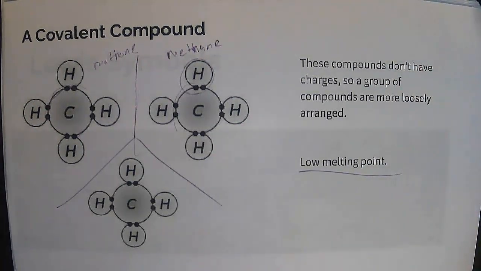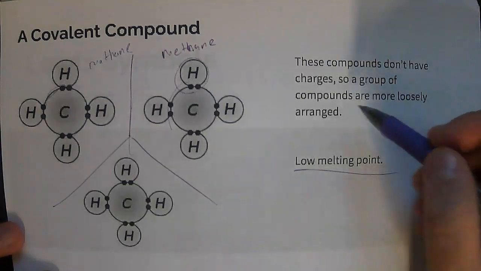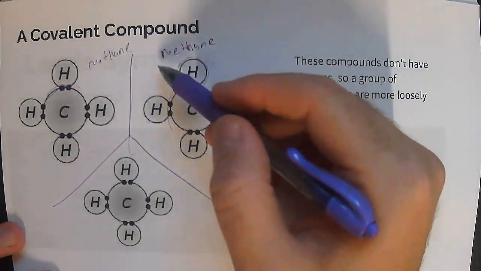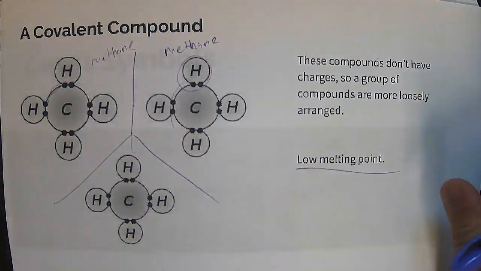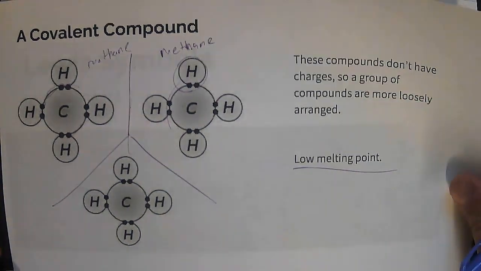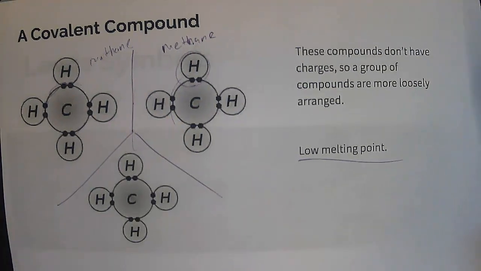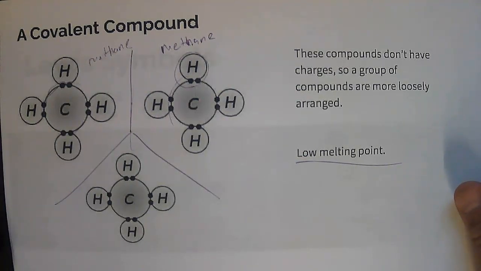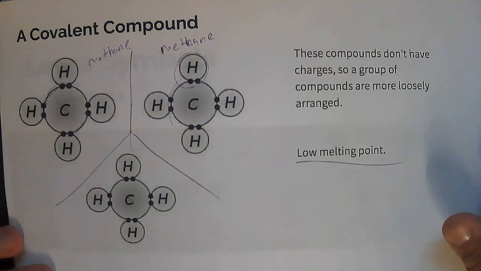we talked about in the ionic compounds. Sodium chloride is a solid at room temperature. And so it has to do with their bonding. And so compounds that are covalent have the ability to be more loosely arranged and kind of move independently from each other. Okay, so that is the types of compounds, the types of bonding that we will see in compounds. Metallic and network solids, we only saw at the very beginning. We're not going to go into detail about those.